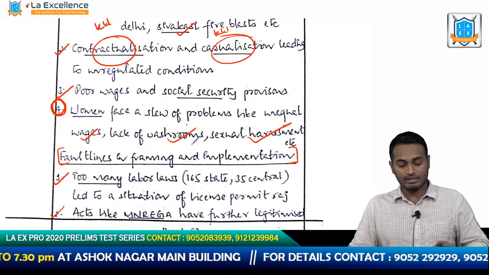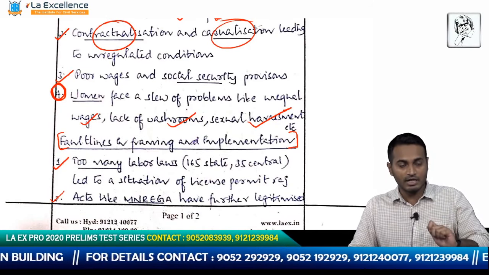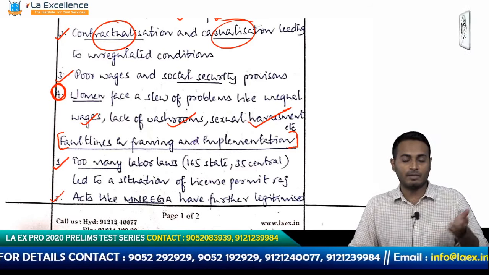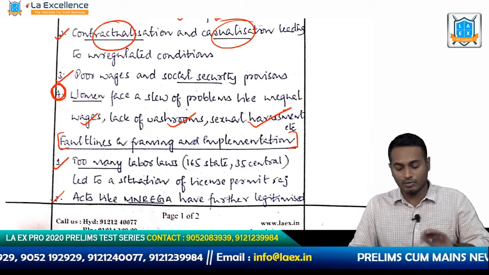The writer of this answer is talking about the causes of this problem, which is the fault lines in framing the policies that are there. By framing poor policies, we are causing the problems, is what he is trying to say.